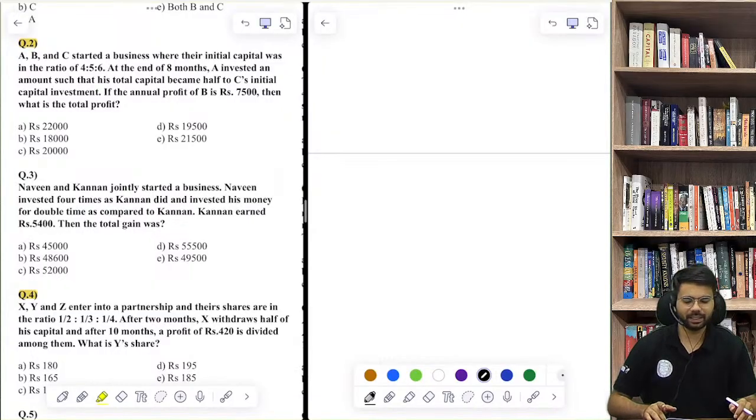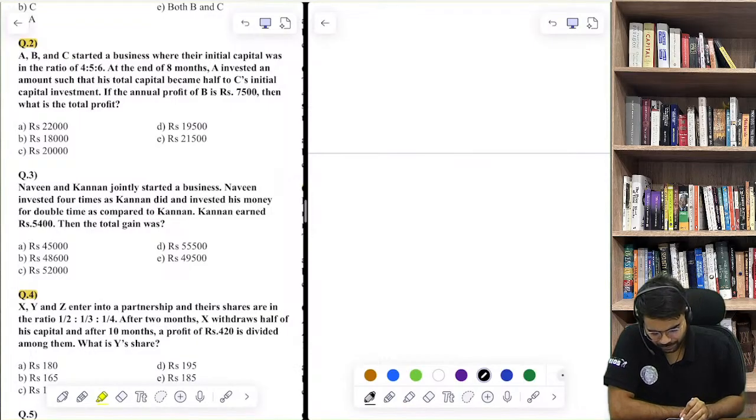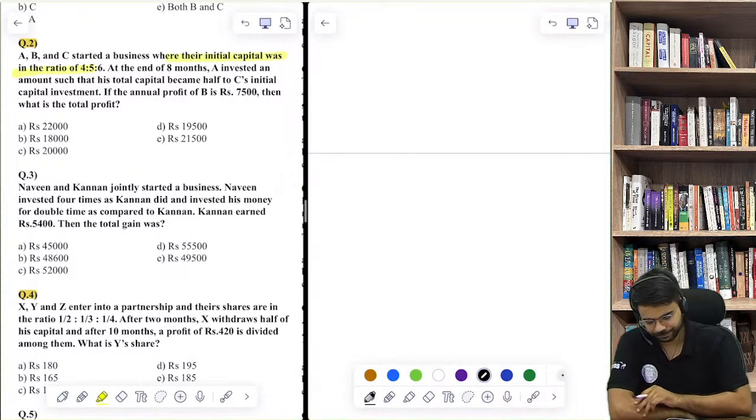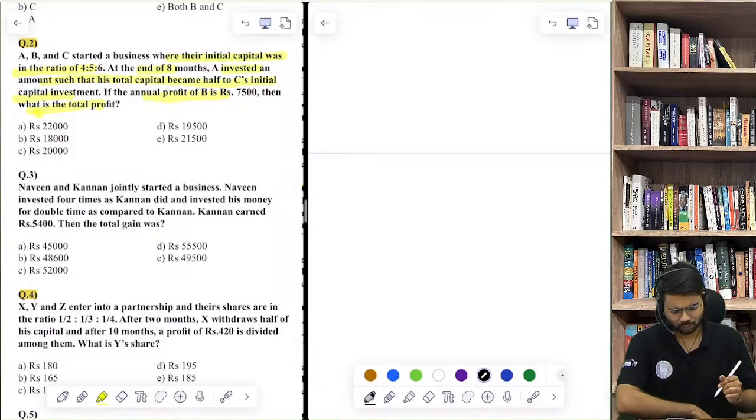It's like A, B, and C started a business. तीन लोगों ने एक बिजनेस स्टार्ट करा है where their initial capital was in the ratio 4:5:6. At the end of 8 months, A invested an amount such that his total capital became half to C's initial capital. If the annual profit is 7,500, then what is the total profit?